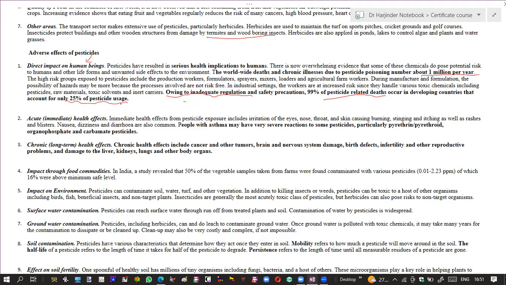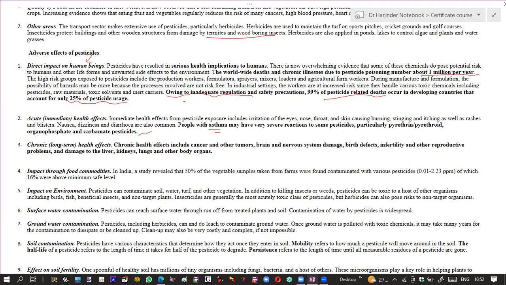The second is acute or the immediate health effect. Now, since these pesticides are toxic chemicals, when they are used, they can cause some immediate side effects such as irritation of eyes, nose, and throat. They can cause skin burns, stinging, and rashes. Now, people with asthma have a very strong reaction to these pesticides, such as pyrethroid, organophosphate and carbamate pesticides.